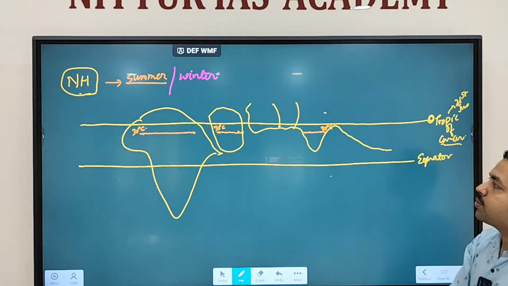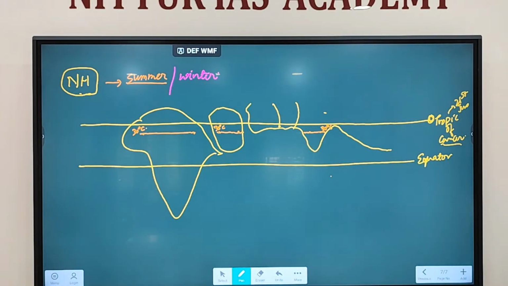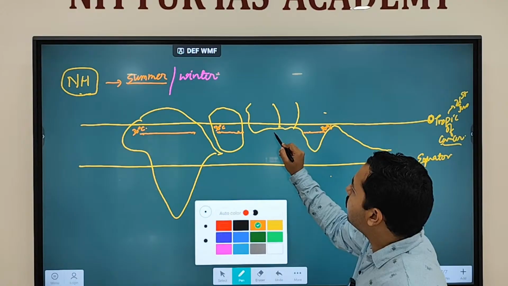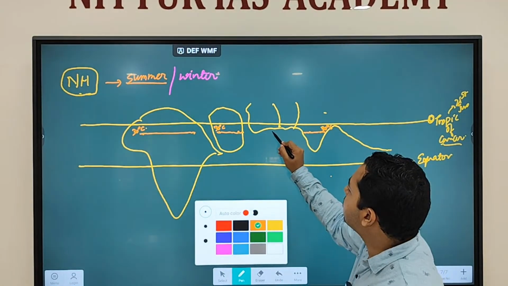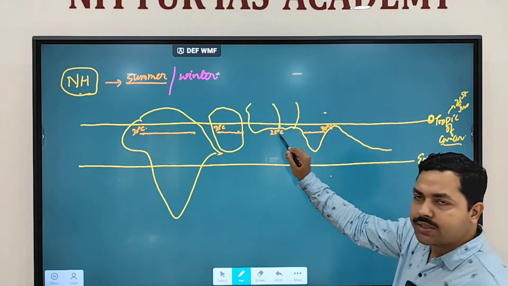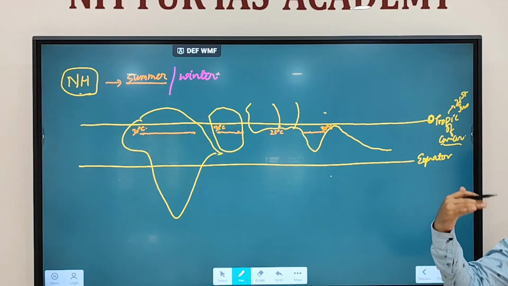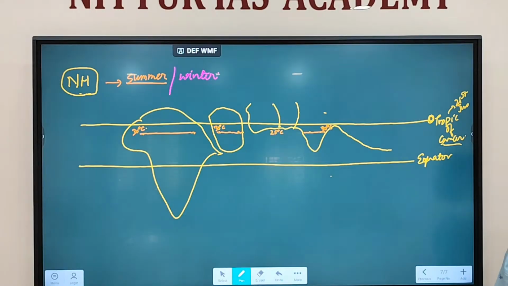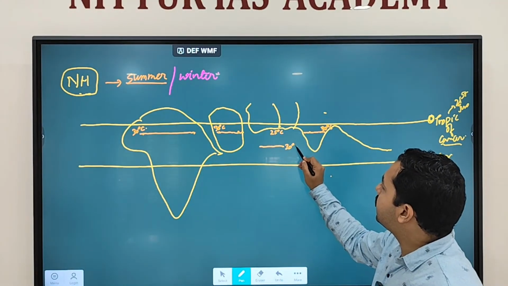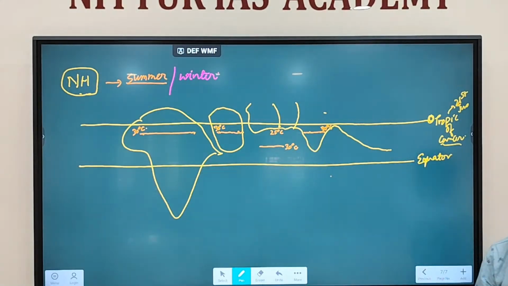Correspondingly, at the oceans, where do you find 30 degrees Celsius? Near the equator. Yes. Okay. So as we discussed, at this point, the oceans will have somewhere around 25 degrees Celsius. They will have lesser temperature than the land, because water takes time to heat and takes time to cool down. So water will have somewhere around 30 degrees over here, 30 degrees Celsius closer to the equator. Clear?